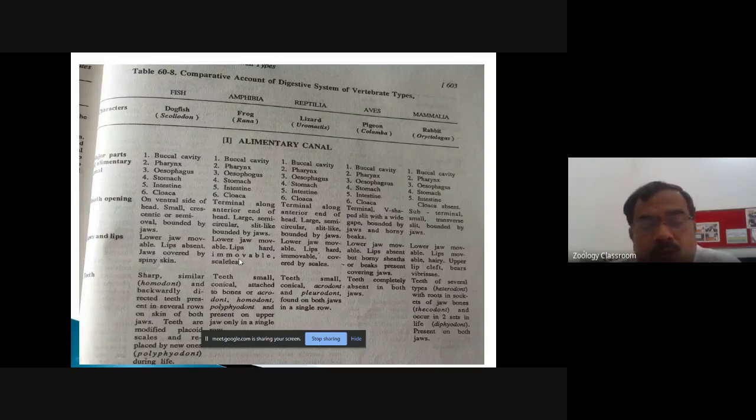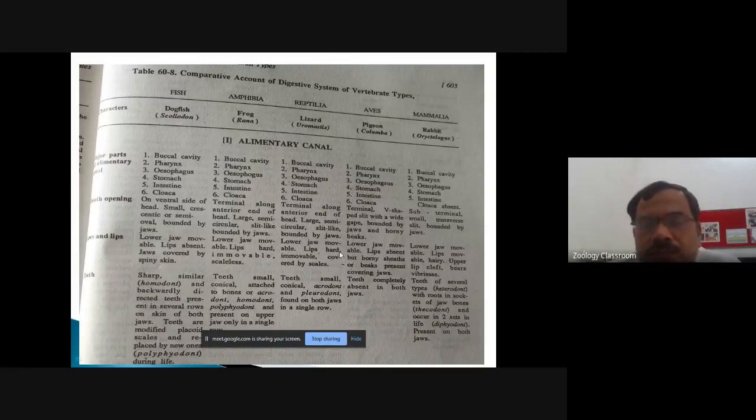In case of the amphibian, the lower jaw is movable, similar to the fish, and leaves are hard, immovable and without scale, that is scaleless. In reptiles, lower jaw is movable, leaves hard, immovable, and covered by the scales.